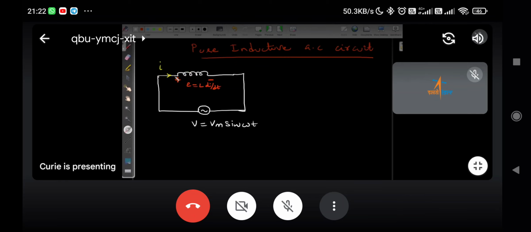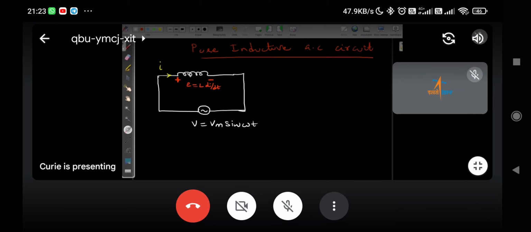So as per Lenz's law, this inductor will oppose the direction of the current flow, because this changing current is producing EMF in the inductor. That produced EMF should oppose the cause that produced it. What is the cause producing the induced EMF? Jagdish, what is the cause producing the induced EMF? Okay, let us ask Sumit. Sumit, are you there?